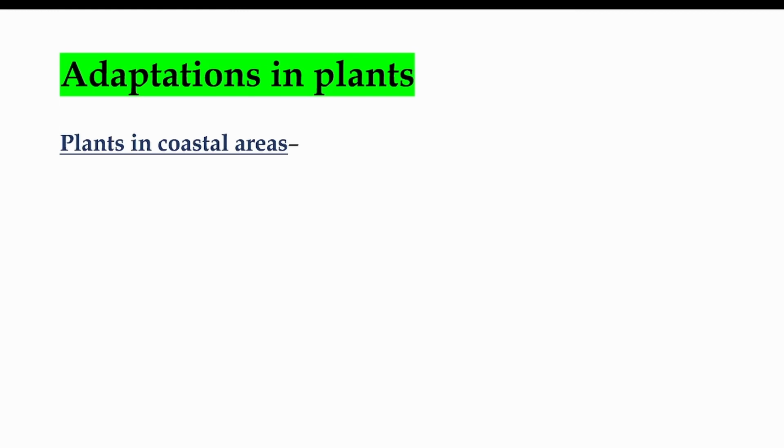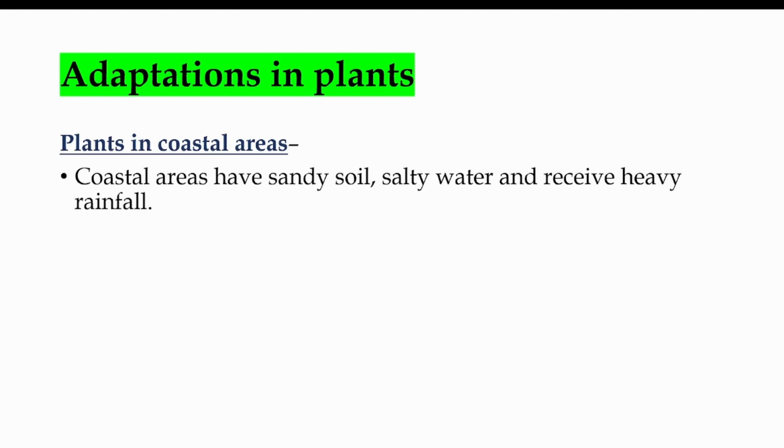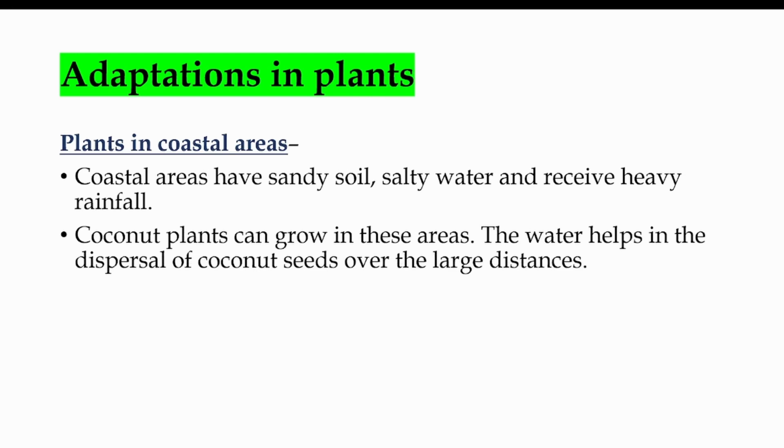Plants in coastal areas. Coastal areas are nothing but the areas next to the oceans or seas. So we know that coastal areas have sandy soil and salty water because they are next to the oceans or seas, and they receive heavy rainfall. Coconut plants can grow in these areas. The water helps in the dispersal of coconut seeds over large distances.